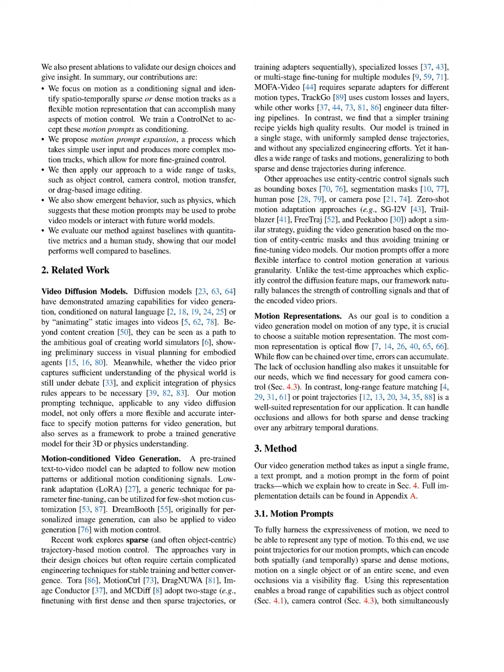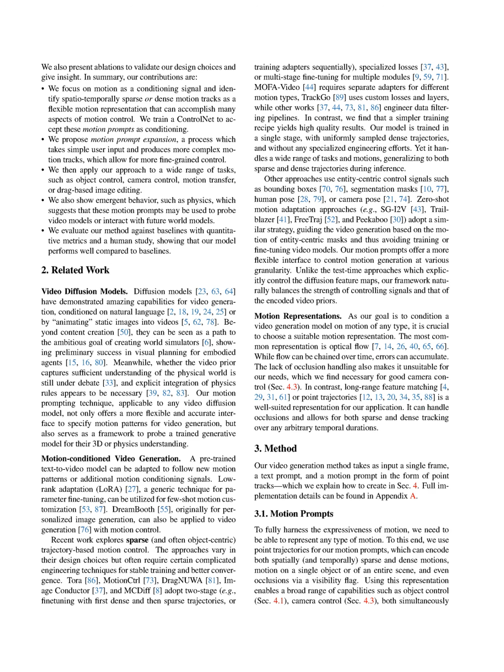The advantages of using our motion trajectory representation over traditional optical flow and other motion representations in video generation are significant. Firstly, our point trajectories can handle occlusions effectively, which is a critical limitation of optical flow that often fails to account for objects disappearing from view.